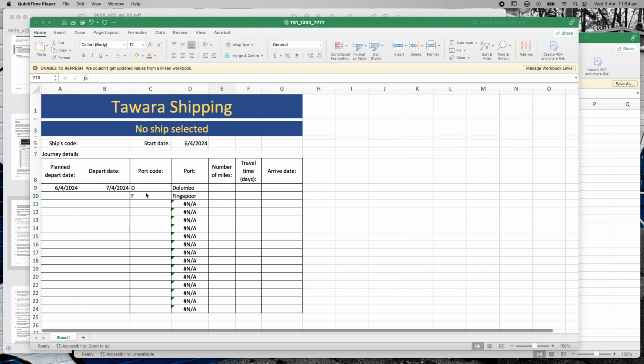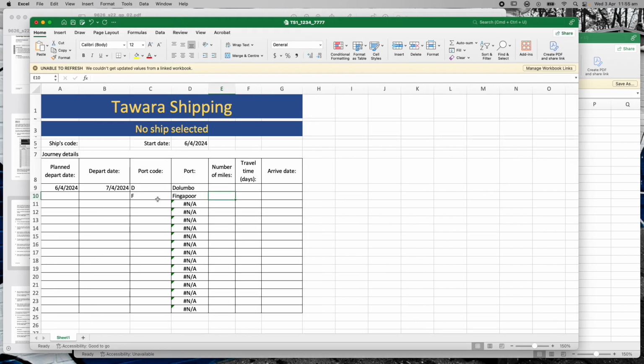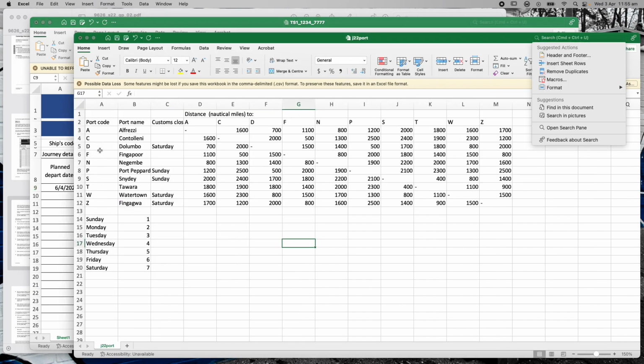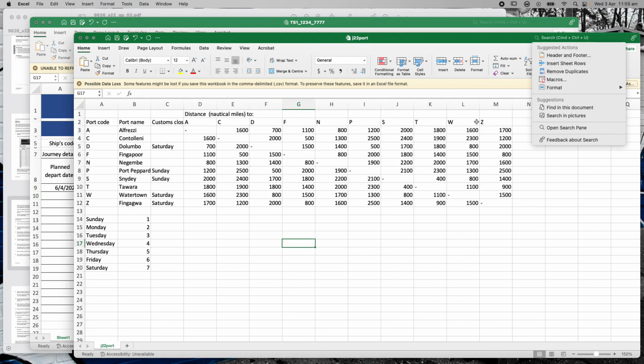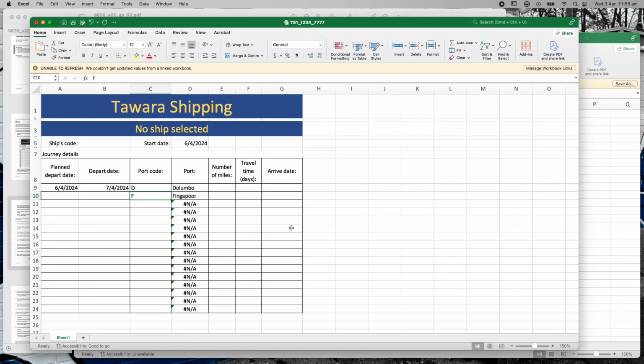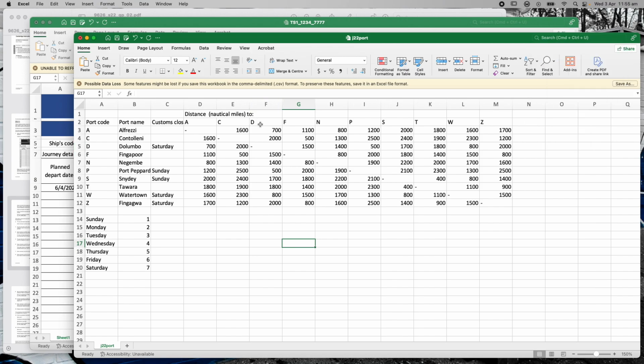Okay, so what we're going to be doing here is using two new functions to get the information from this other file, from this J22 port file. We need a function that finds this D and then goes to here and says, okay, where is D down here? And then we need a function that finds this F and says, where is the F across here? And then we need something that finds the intersection of that D and that F, which then comes down and gives us this answer, right?